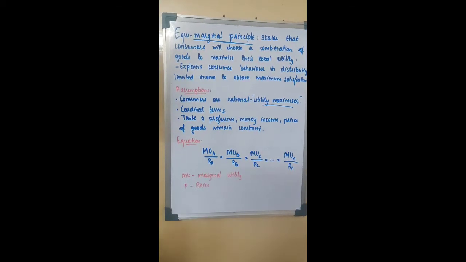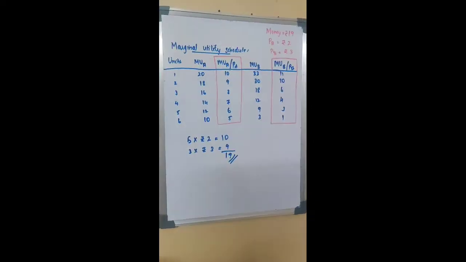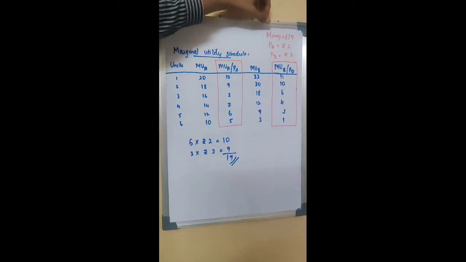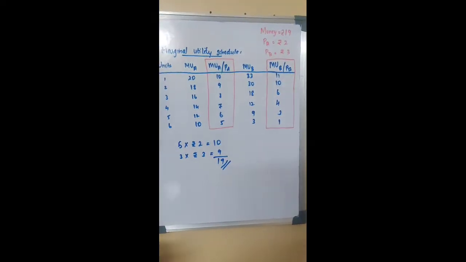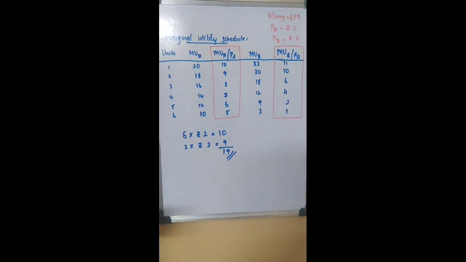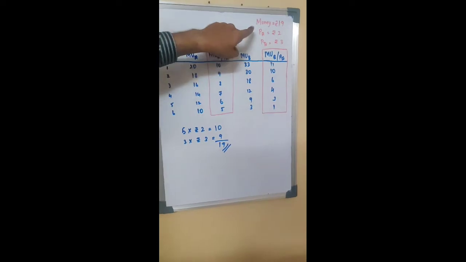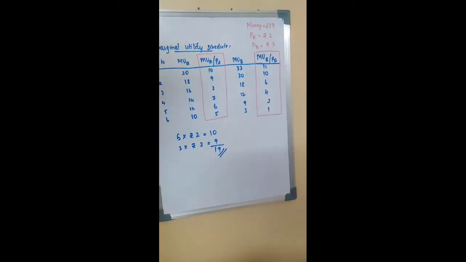Now let us understand the equi-marginal principle with the help of an example. Staying with our assumptions, let us consider that the money we have in hand is only 19 rupees. For simplification, we assume that there are only two products in the market. The price of product A is 2 rupees and the price of product B is 3 rupees.